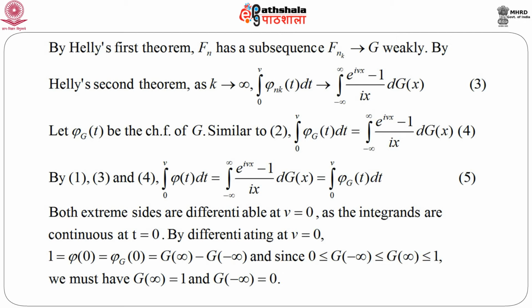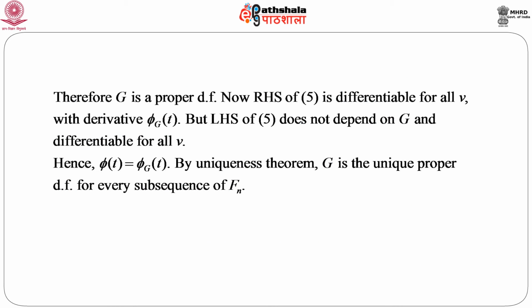And since 0 less than or equal to g minus infinity less than or equal to g infinity less than or equal to 1, from this line we must have g of infinity equal to 1 and g of minus infinity equal to 0. Otherwise, we cannot get this difference to be equal to 1, and they are all positive. Therefore, we can immediately see that capital G is a proper distribution function.